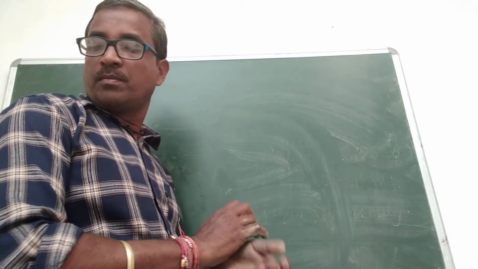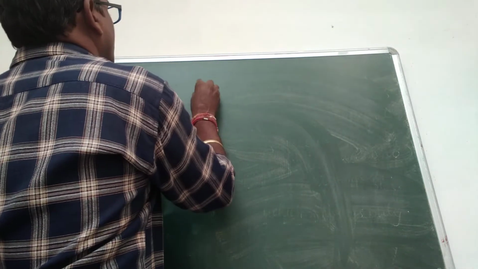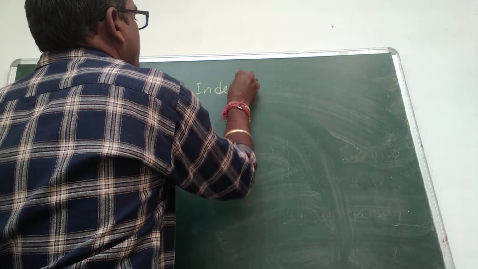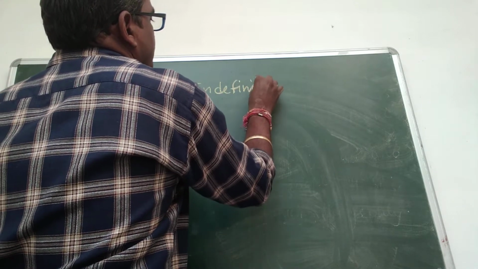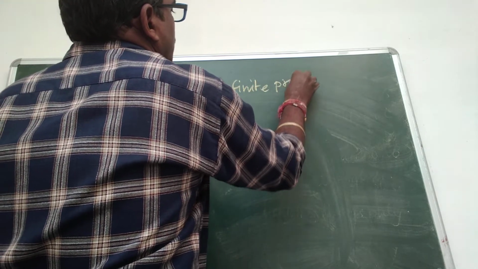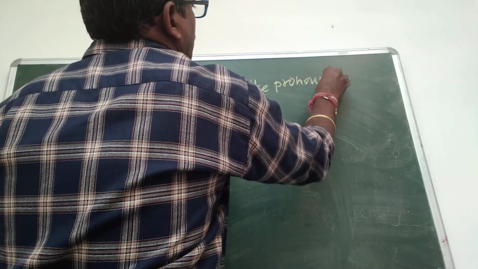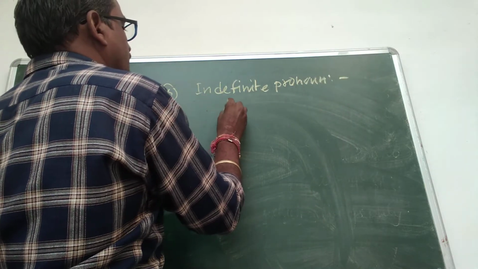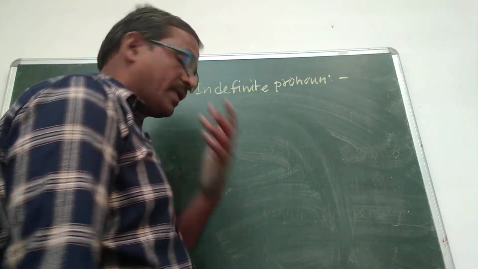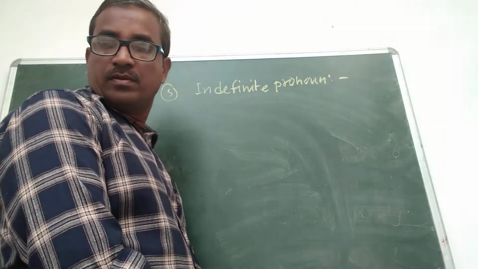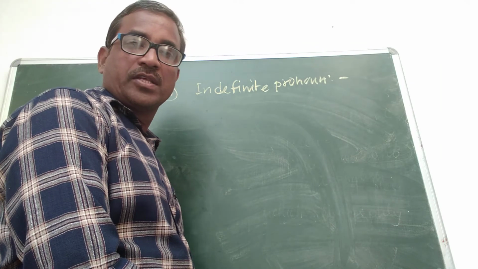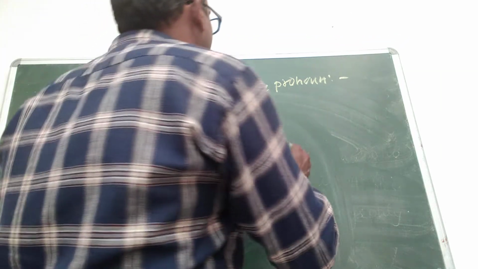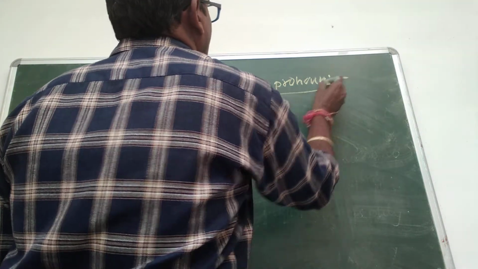For example, somebody has stolen my pen. The word that shows indefinite things or persons is called indefinite pronoun.